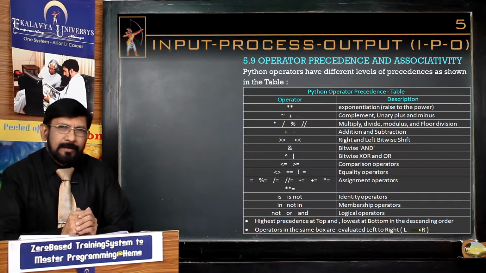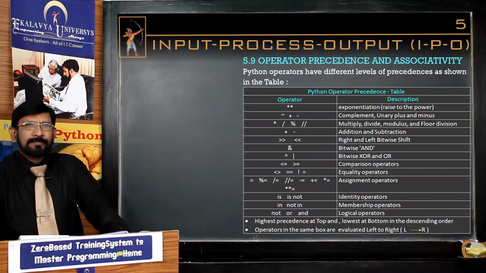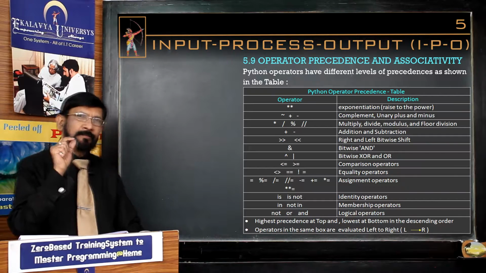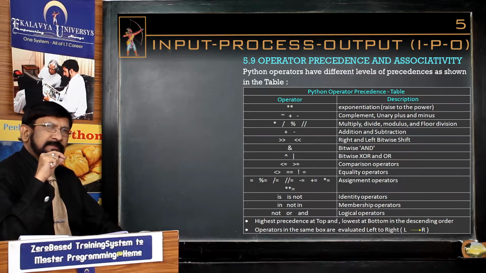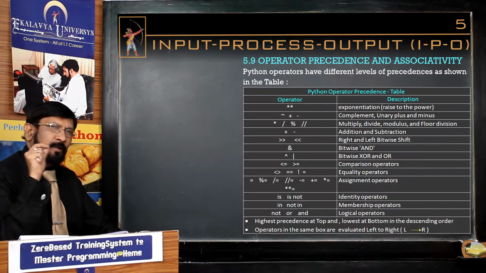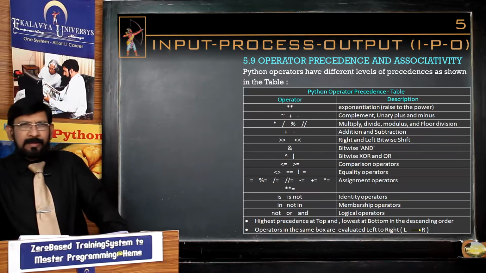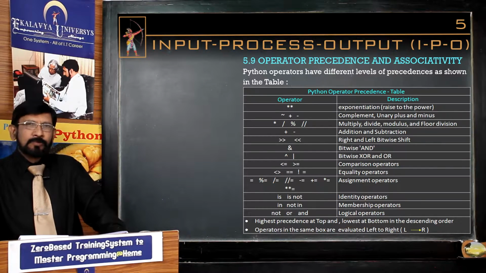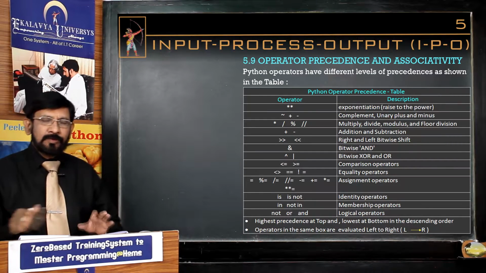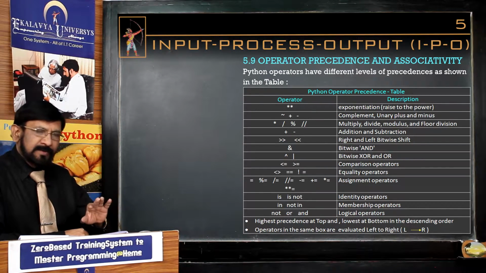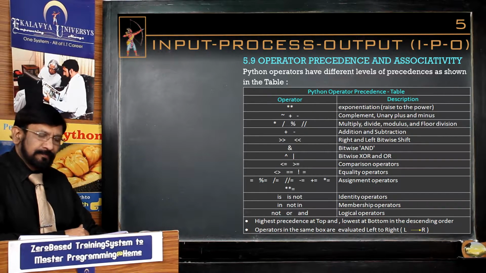Hello friends. Now let us take up the concept number 5.9, operators, precedence and associativity. This is a very important and core concept. You must have a clear idea about the rules, and while you are writing expressions, you must write all the expressions subject to the rules and regulations.